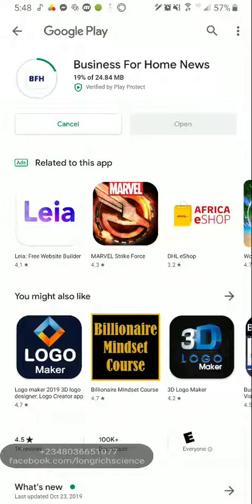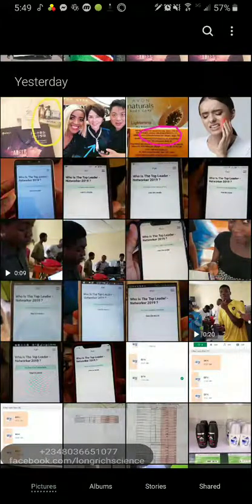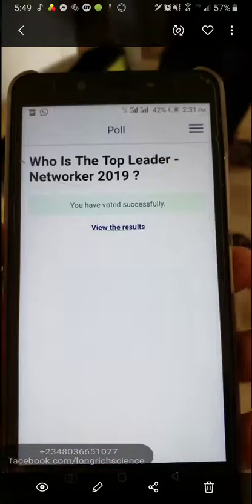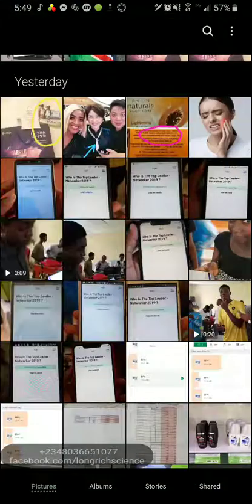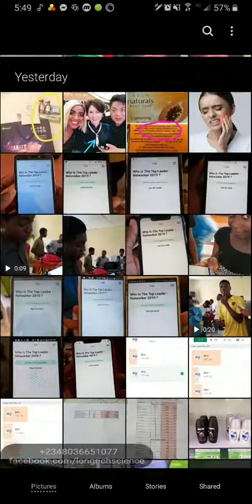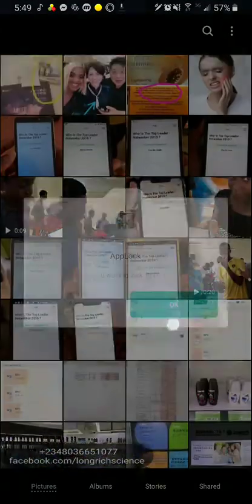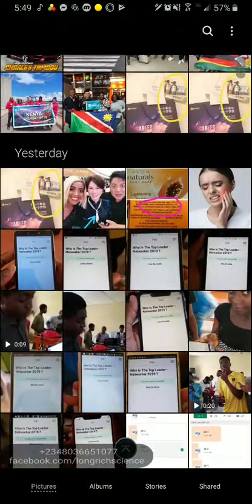So while the app is downloading, I would like to explain to you who can vote. Business for Home allows you to vote just once. So you can use the devices of other people you know, your friends, your family members, your relatives, your colleagues. You can simply send the app to their devices, and after that, they log into their Facebook account and vote. So here is where I was sending the app to various people whose Facebook accounts I used to vote. So anybody can actually vote, whether the person is a Longreach partner or not.